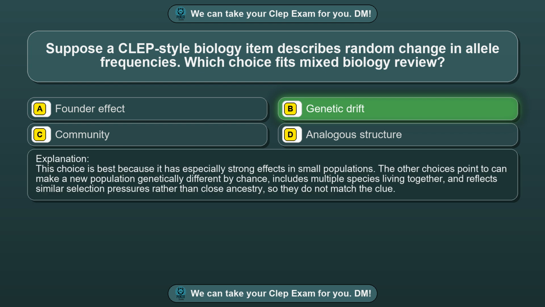This choice is best because it has especially strong effects in small populations. The other choices point to can make a new population genetically different by chance, includes multiple species living together, and reflects similar selection pressures rather than close ancestry, so they do not match the clue.